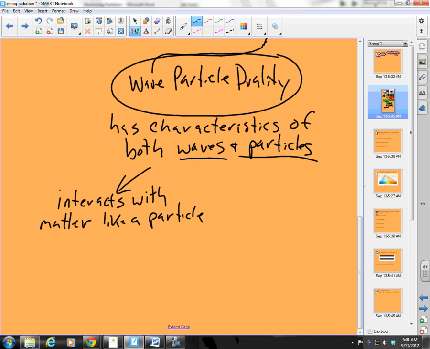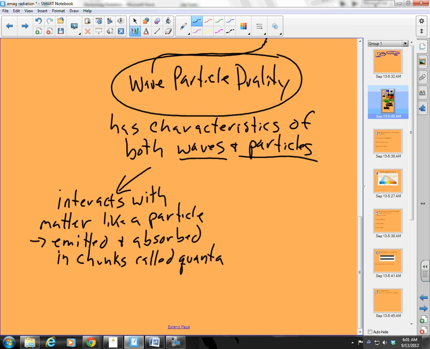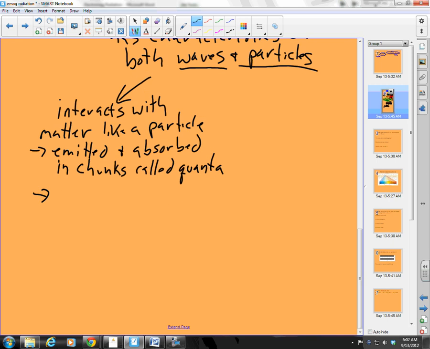That means it is emitted and absorbed in chunks that we call, which you'll learn more about soon, quanta. And what we like to say is, hey, electromagnetic radiation is emitted as a photon.